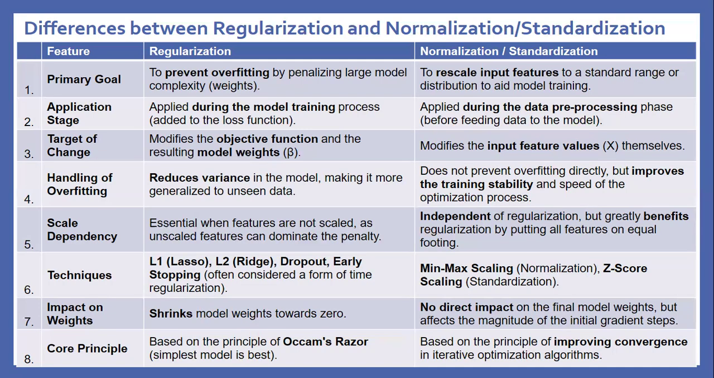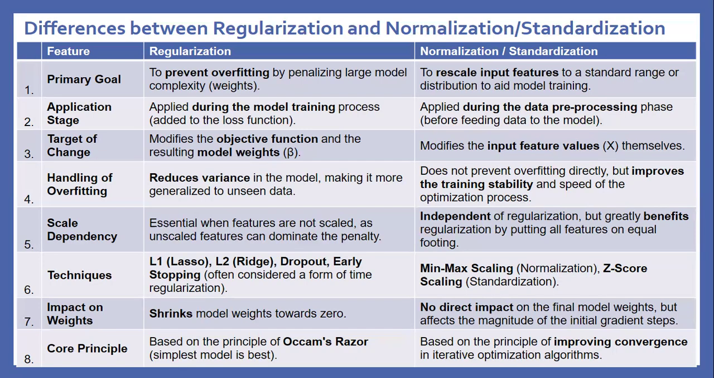Target of change: regularization modifies the objective function and the resulting model weights. Normalization modifies the input feature values themselves. Handling of overfitting: regularization reduces variance in the model, making it more generalized to unseen data. Normalization does not prevent overfitting directly but improves the training stability and speed of the optimization process.